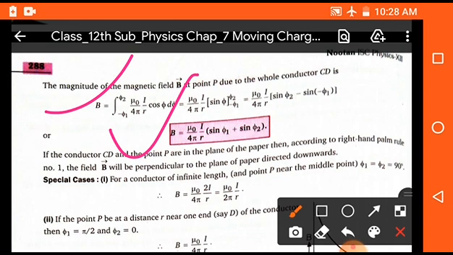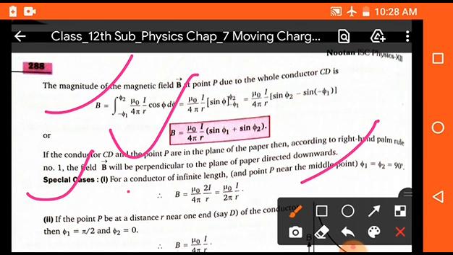This is the required derivation for magnetic field due to a finite length of wire. Now here some cases arise, and by applying the cases we can find the value of magnetic field in different conditions. So the first case is for the conductor of infinite length. If we take a conductor, that means a wire which is not of finite length, it is infinite length. In this case, the angle phi 1 is equal to phi 2, which will be equal to 90 degrees. That means it is straight and infinite length, so the angles will be perpendicular.